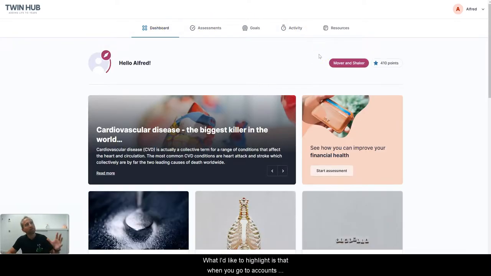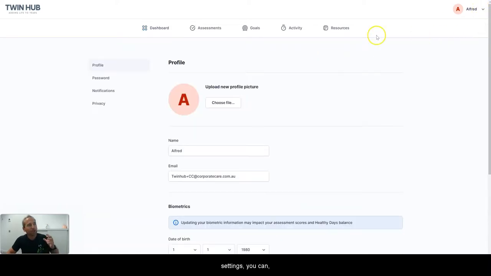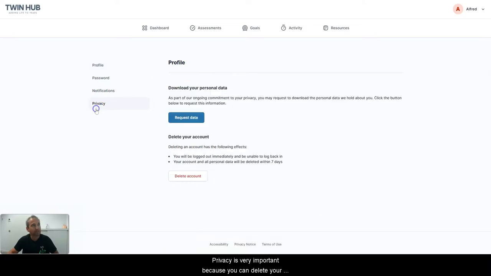Right. What I like to highlight is when you go to account settings, you can obviously change your avatar and change your biometrics if needed. You can change your password and notifications. Now we send notifications to email and also push notifications to our app. And the privacy, this is really important because you can delete your account or request your data.